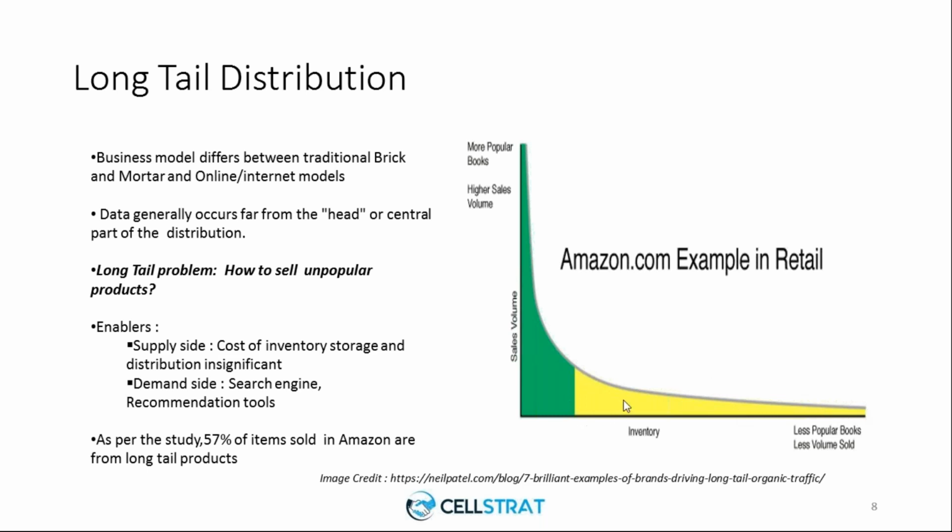So the sites were able to make them very popular, and most of the Chinese mobiles were an instant hit now in the Indian market. So that's a traditional example of a long tail distribution, how it has succeeded, and how the internet has really made the products which are in the long tail to be sold.